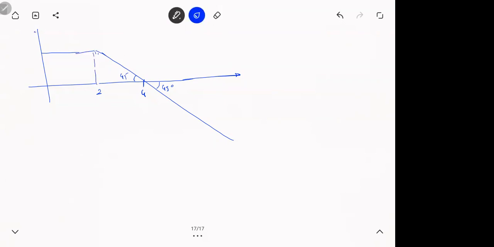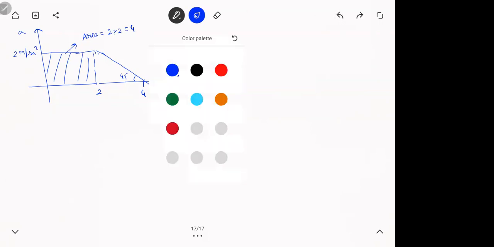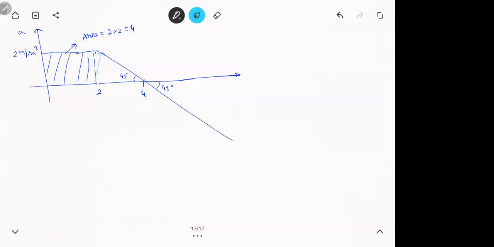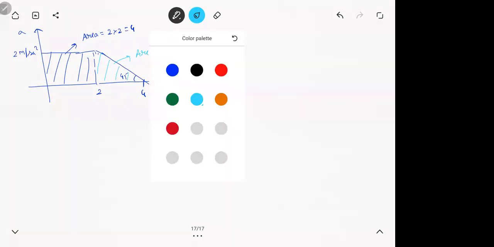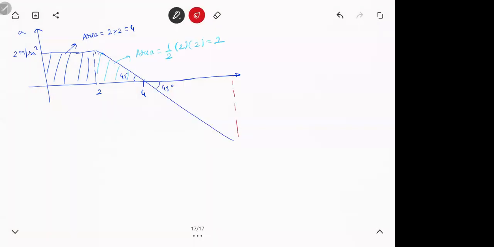Look at here. This is an a-t graph. This is 2 meters per second square. So what is this area? A square का half, 2 into 2 ना square, so 4. What is this area? I'll use another color. Half base into height, that is 2. Then till 10 seconds now, that will be this area. This is how much? 6 now. 10 minus 4, so this is also 6. Why? Because it is 45 degree. So what is this area? Half 6 into 6, 18.